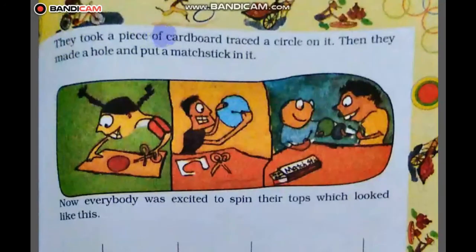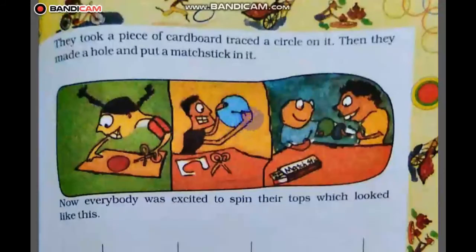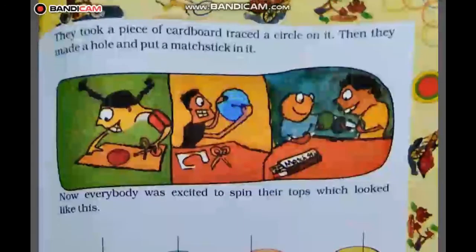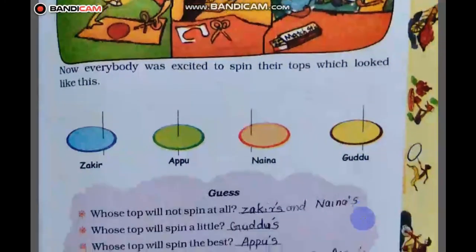They took a piece of cardboard, traced a circle on it. Then they made a hole and put a matchstick in it. Now everybody was excited to spin their tops, which looked like this. Sakir, Appu, Naina, Guddu.